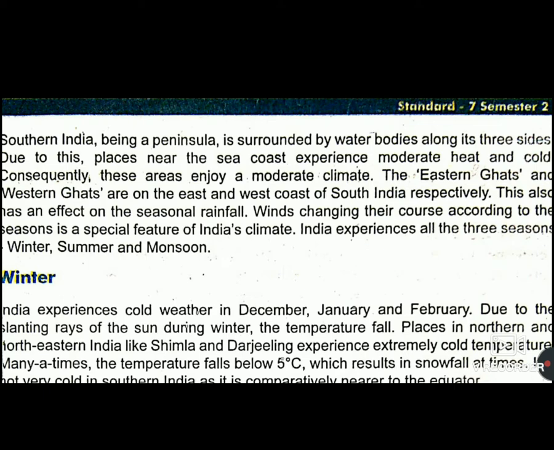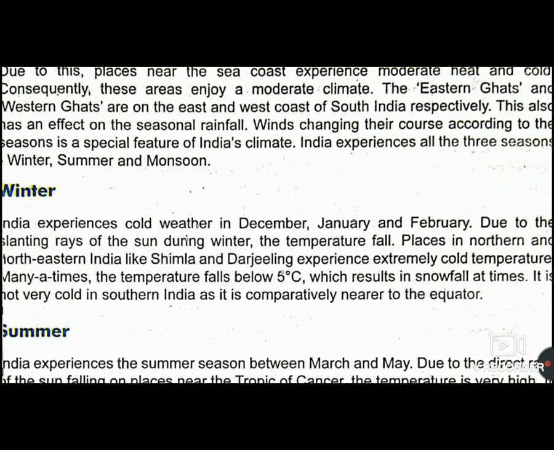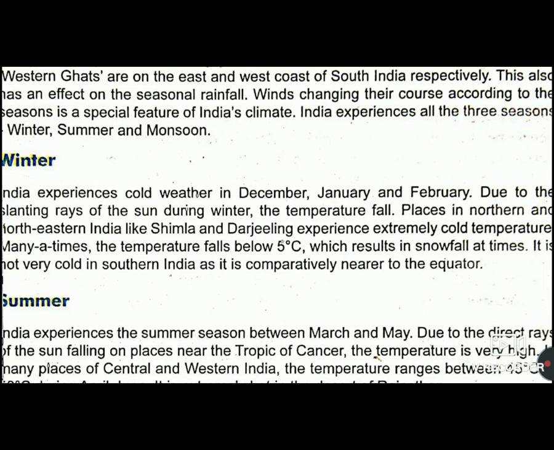India experiences all the three seasons: winter, summer and monsoon. It experiences winter cold weather in December, January and February. The places in north and northeastern India like Shimla, Darjeeling experience extremely cold temperature and many times it falls towards 5 degrees Celsius, which results in snowfall.